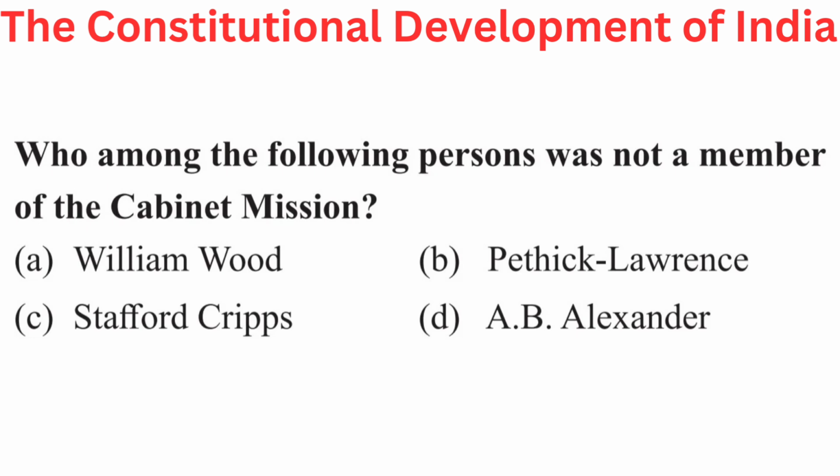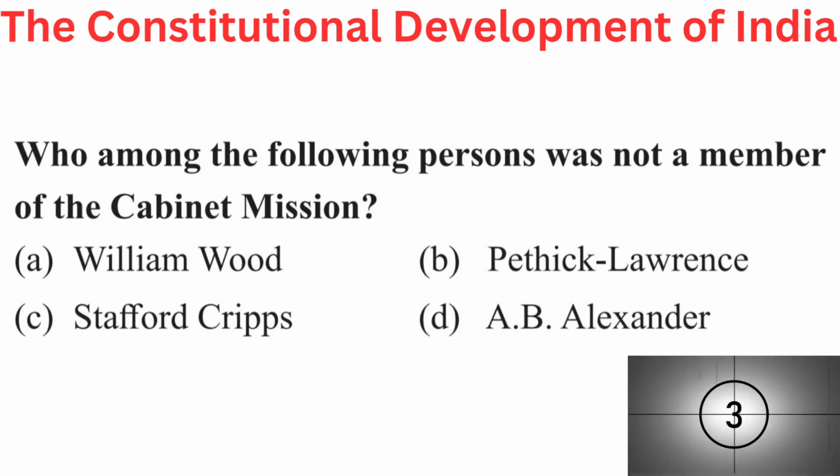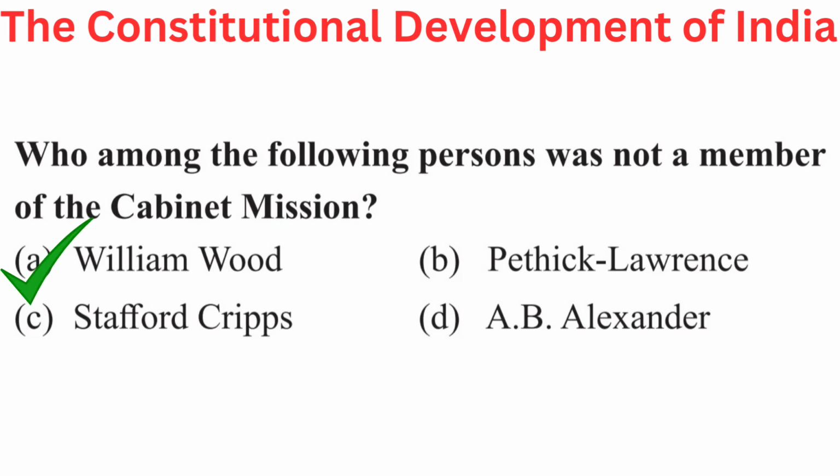Question is, who among the following persons was not a member of the Cabinet Mission? Your options are A. William Wood, B. Patrick Lawrence, C. Stafford Cripps, or D. A.V. Alexander. The answer is A. William Wood.